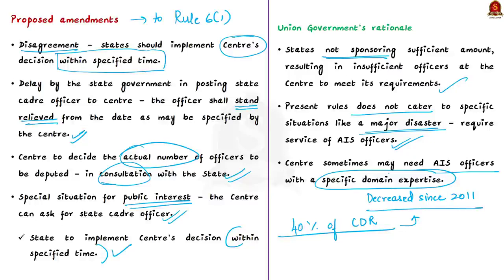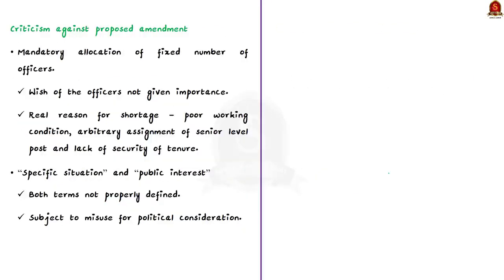But the state governments are concerned with these amendments, and that is why they are opposing them. Let us see why. See, the first concern is regarding the mandatory allocation of a certain fixed number of IAS officers for central deputation every year. So what this means is, this amendment actually compels the state government to offer IAS officers for central deputation. And secondly, it compels even the officers even when they are not wishing to go on central deputation.